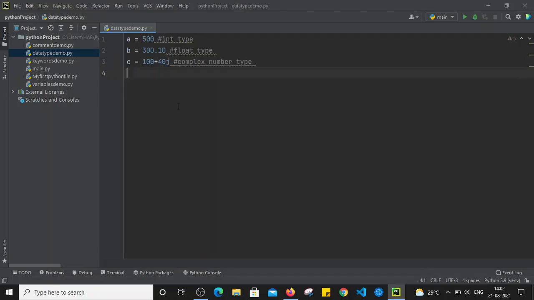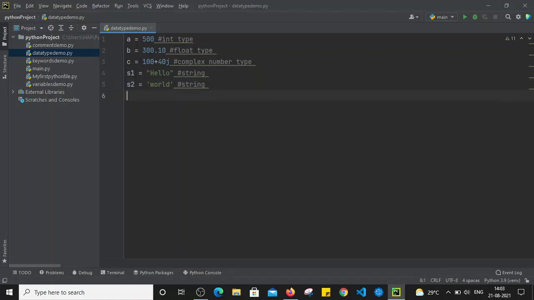Now I am going to define one more variable, let's say s1. I am going to assign the string value to the s1 variable. So I am going to use double quotes, let's say hello. We can use double quotes or we can simply use single quotes as well, both are fine. So in the s2 variable I am going to use single quotes and assign the value of world to that s2 variable. So both of these are going to be string data type. So this is also a string, and s2 is also going to be a string value.